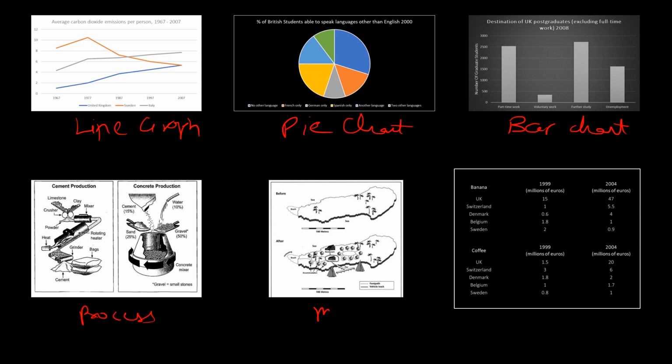Here, this one is called a map. Show the difference in a map. You see there are 2 different maps. And the last one, tables. In exam, you might get lines here, in the form of rows and columns, but I have formed 2 different tables. You have to describe the table. 6 different question types. You might get any of these, like you might get line graph, you might get pie chart, you might get a map, any of these.